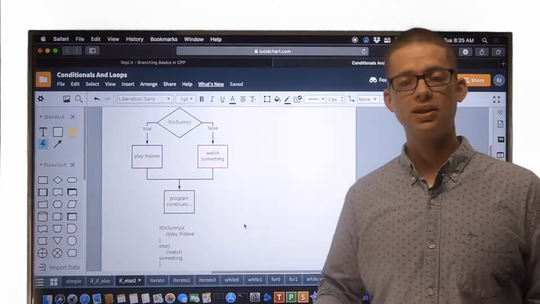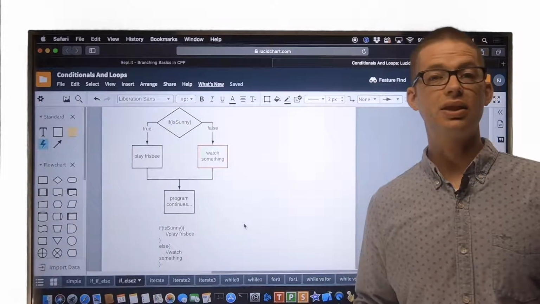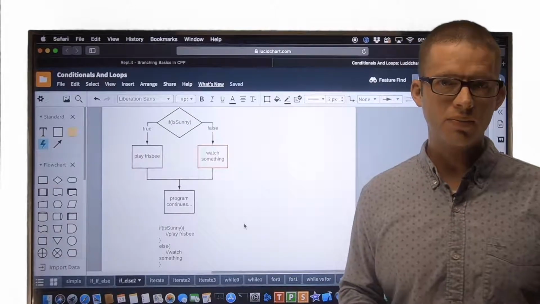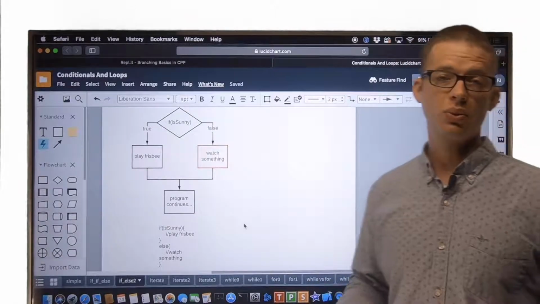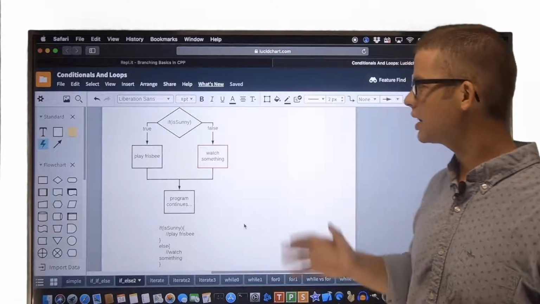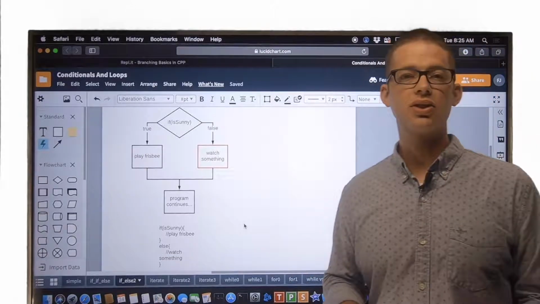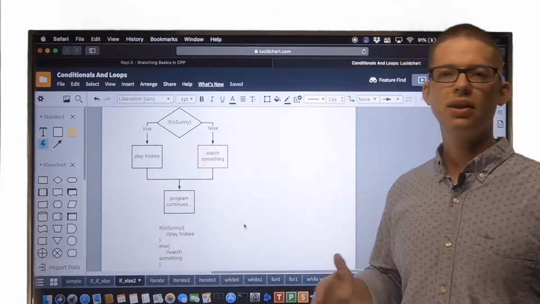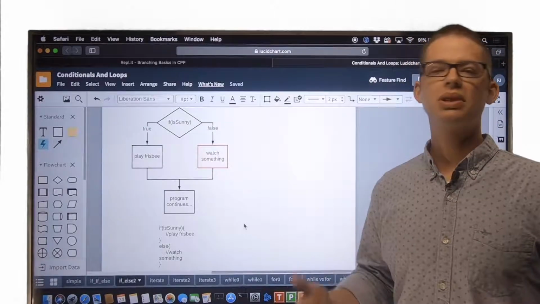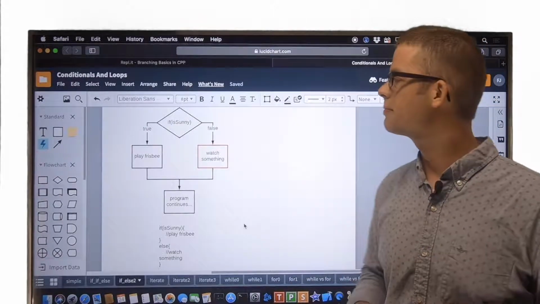In programming, as in life, we often need to make decisions based on more than a single factor. Nested if statements give us a way of doing this. So to investigate this idea, let's pretend that a gentleman named Fred has asked us to build him a program that will help him decide what to do in different circumstances.